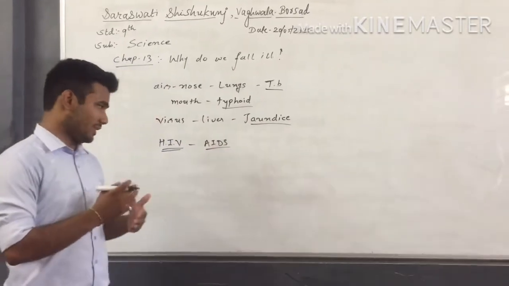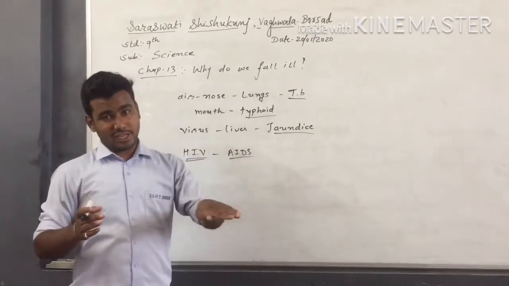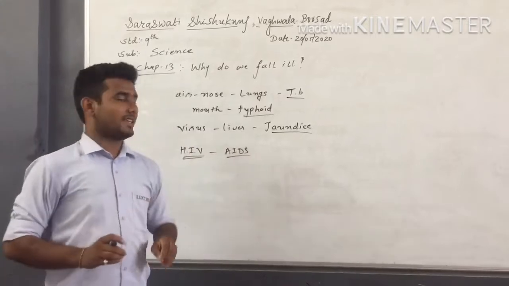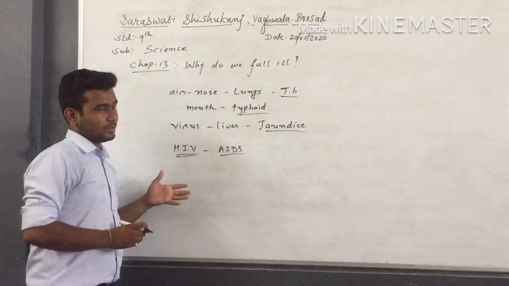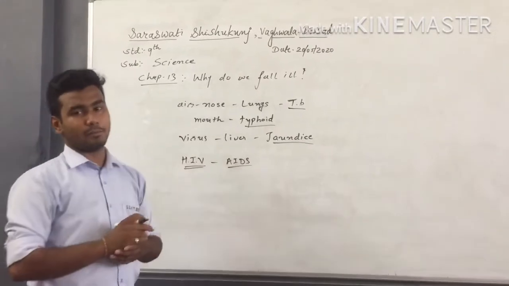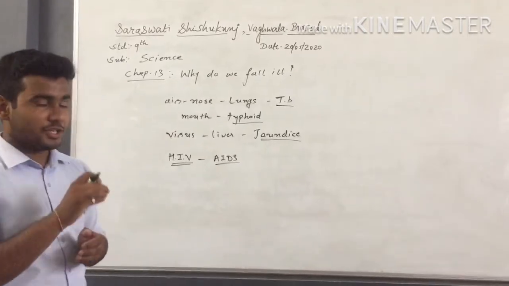So it is a viral disease in which our immune system becomes weak. This way, different diseases have different sources, enter our body, and target specific organs and specific tissues.